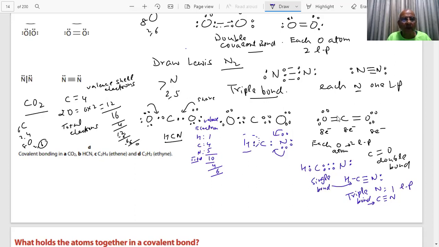Can you write? Okay, next molecule I am coming to. This you have done. This you have done. Can you draw for ethene? Draw for ethene, formula C2H4. Draw it. You have 1 minute.